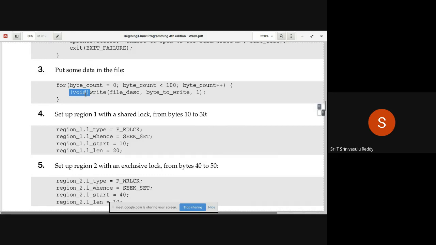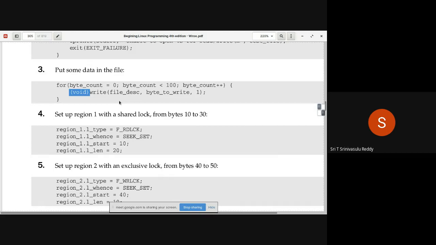You know that it returns a value and you are avoiding the usage of the value. That's what you mean by typecasting that to void. So at the end of this loop, the file is written with the capital A 100 times. That is what happened. So now what is to be done?